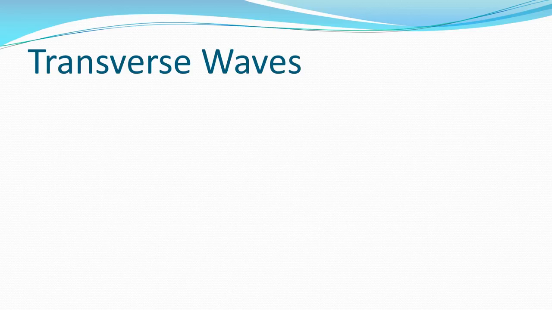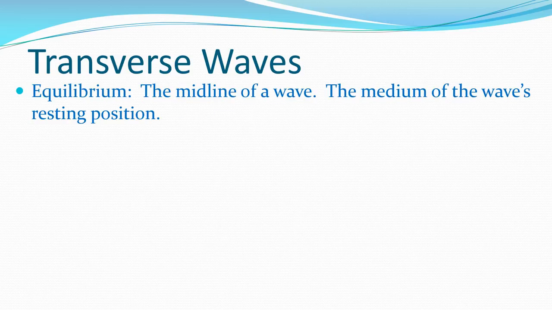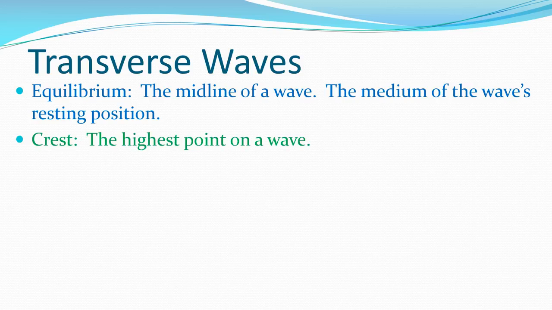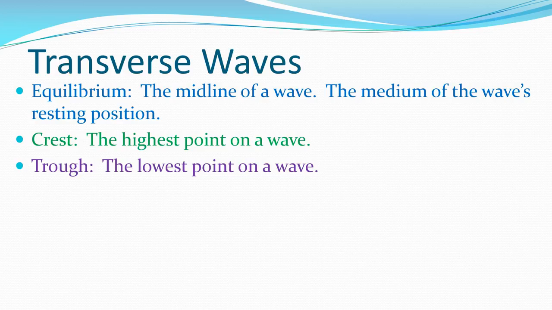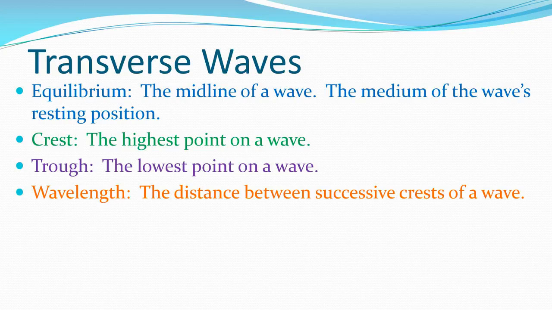There's some terminology to understand with transverse waves. Equilibrium is the midline of the wave. This is the medium of the wave's resting position. If I put no energy in, it's at equilibrium. The crest is the highest point on a wave. The trough is the lowest point on the wave. A wavelength is the distance between successive crests of a wave. So you can measure this crest to crest, trough to trough, or a wavelength includes one full crest, one full trough.